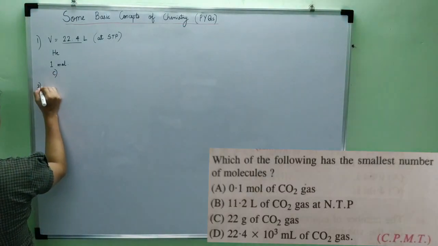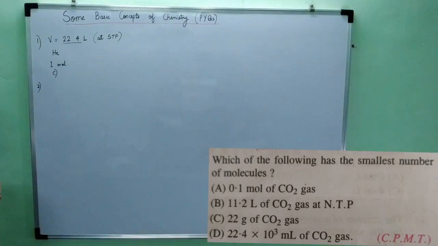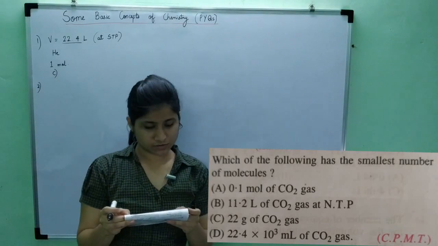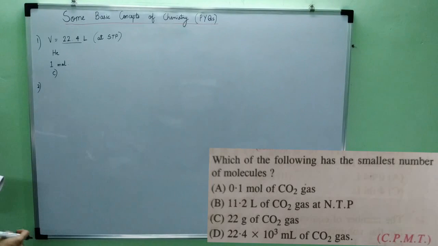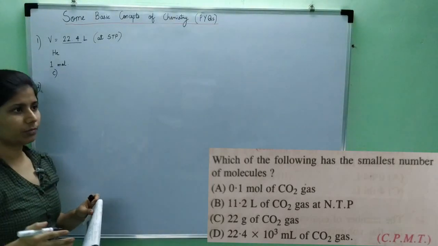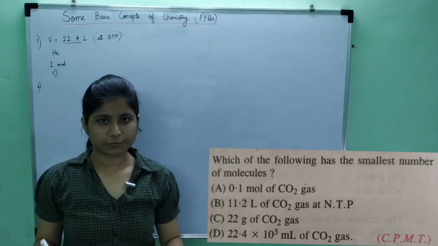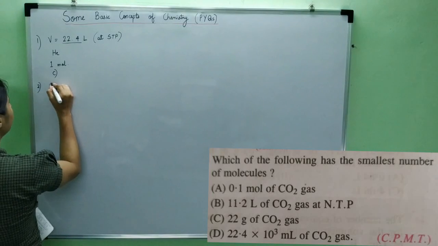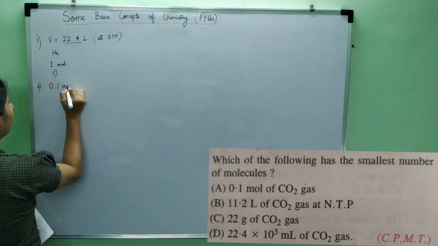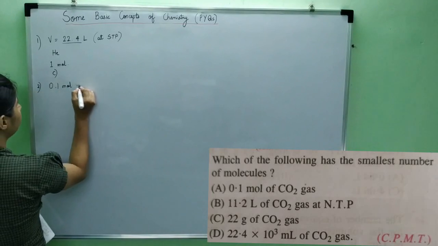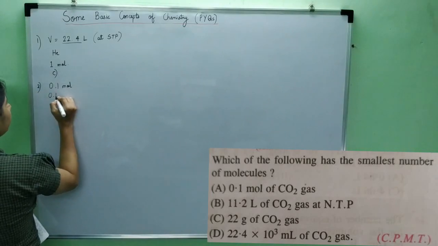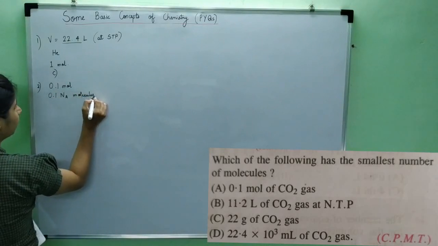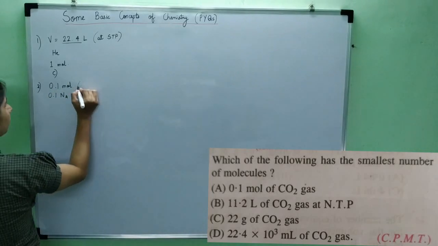The second question is, which of the following has the smallest number of molecules? We are given 4 options, and we have to find the smallest number of molecules. For molecules, we take the number of moles and multiply by Avogadro number. For the first option, 0.1 mole of CO2 gas will have 0.1 times Avogadro number of molecules. I'm not writing the entire number, I'm just writing NA molecules. So this is for CO2.